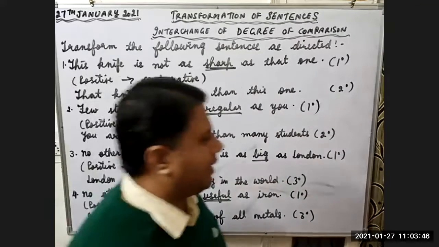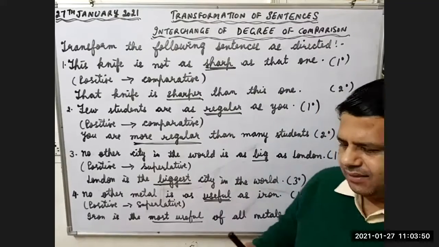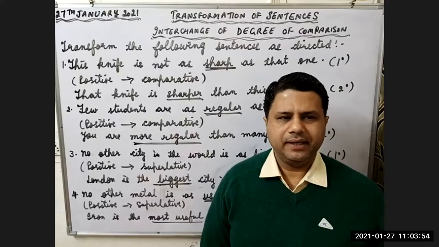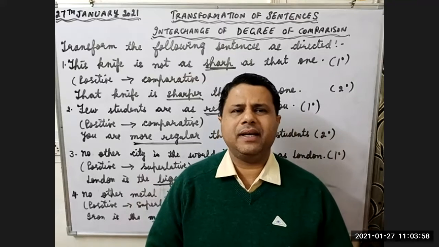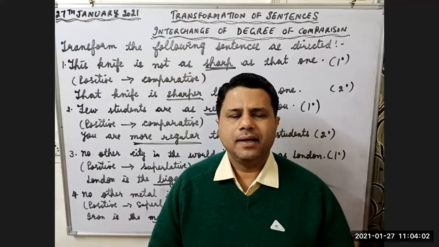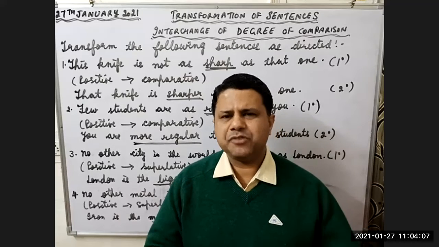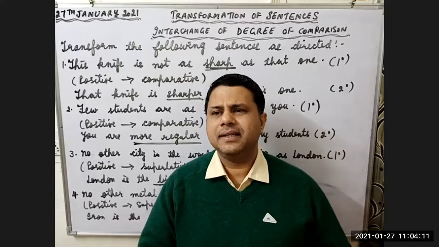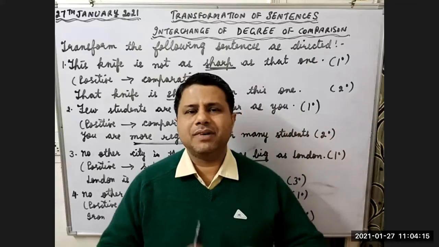Children, as I have already told you, there is a comparison between two things in comparative degree. There is a comparison between one and all the other things in superlative degree, and there is no comparison, we are just describing something, in simple degree. But whenever we are transforming the sentences, even when we describe the simple degree, then also we'll do some comparison.